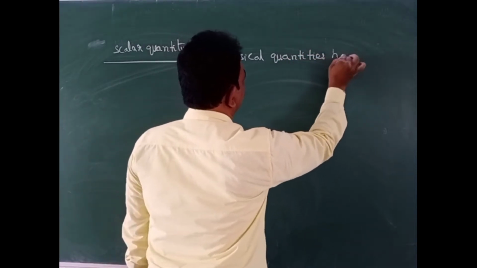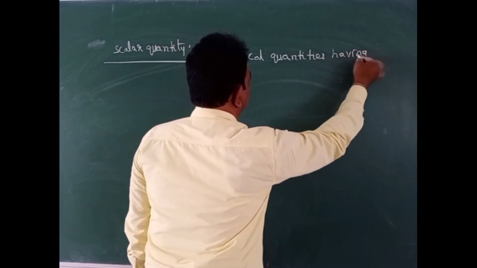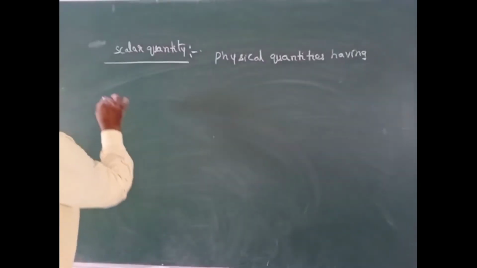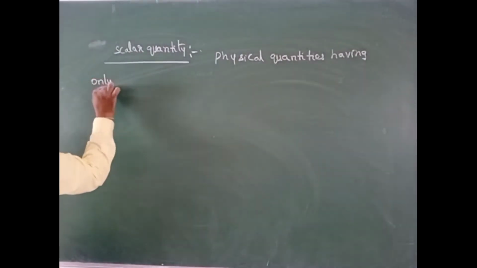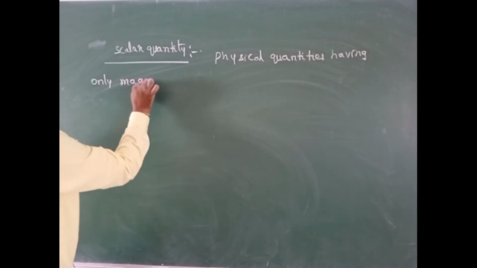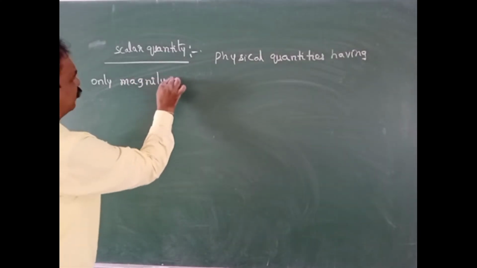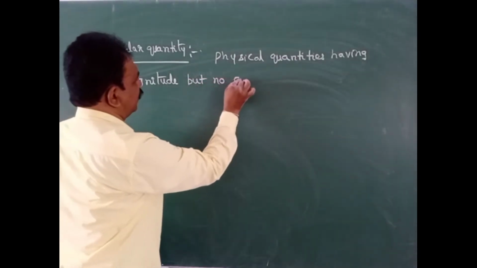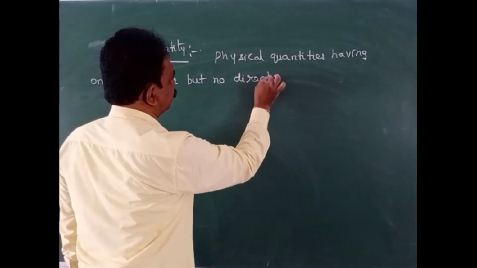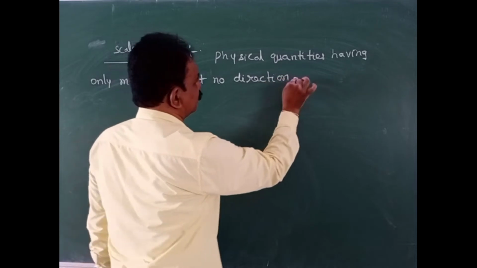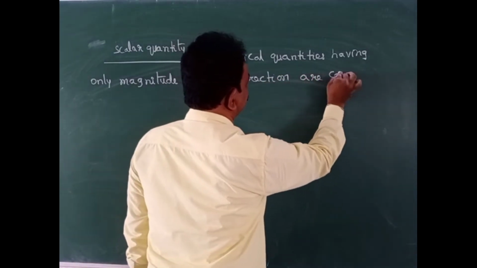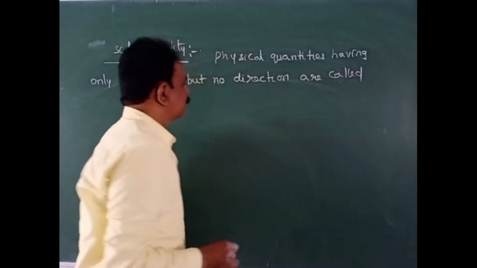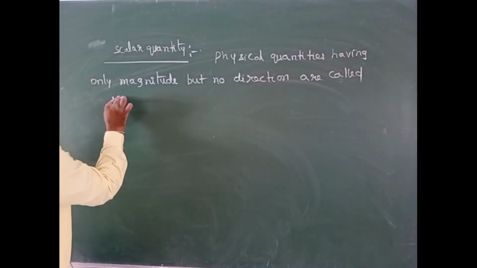Physical quantities having only magnitude but no direction are called scalar quantities.